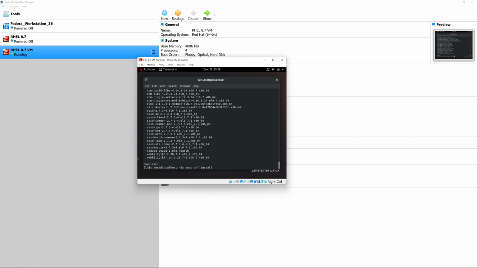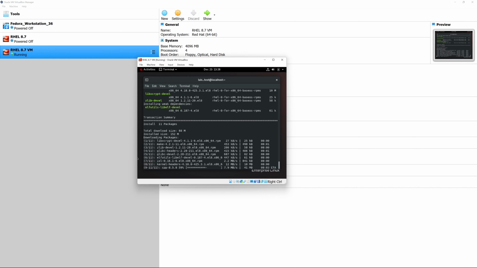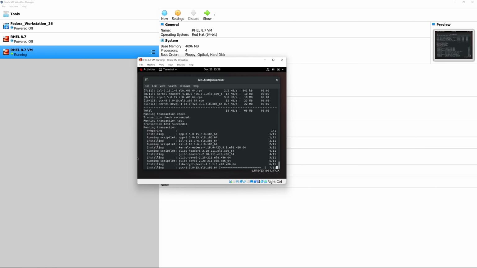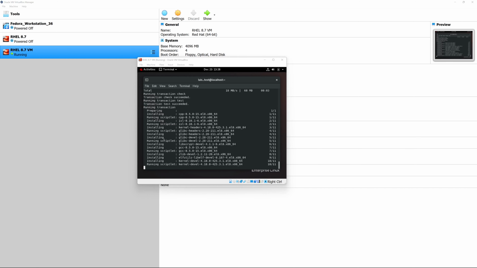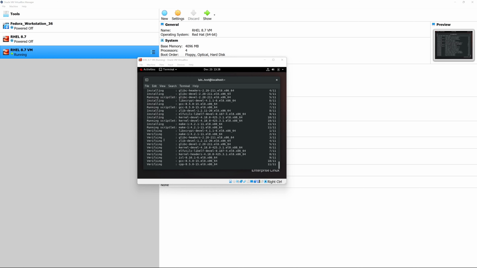And we're going to go ahead and install the following packages: kernel-devel, make, gcc, and don't forget to give a -y at the end of the command in order to make sure that you're not hitting yes every single time it's asking you whether you want to install the packages or not. So let's give this a minute or two in order to install these final packages.